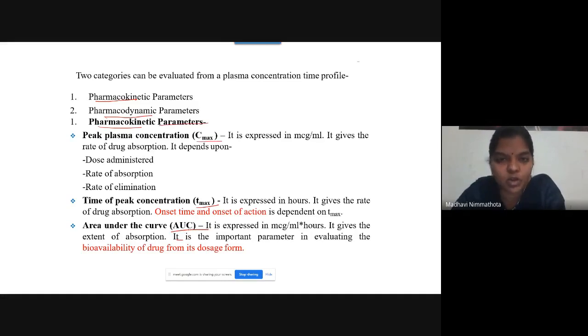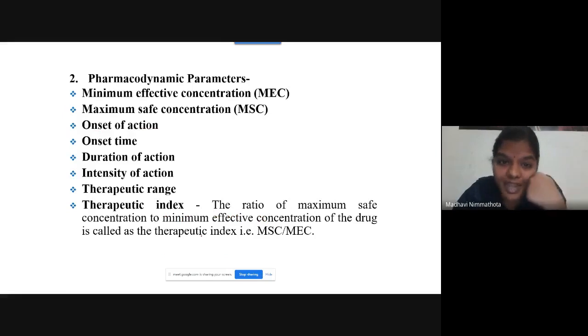And this AUC is also useful to calculate the bioavailability of the drug. Why? Because it is the amount available under the curve, right? How much amount of the drug will be available to produce its therapeutic effect is nothing but your bioavailability. So here your AUC is useful to calculate the bioavailability of the drug also. And what are the pharmacodynamic parameters? Here you are going to learn about the pharmacodynamic parameters. See here, I am going to draw one more.